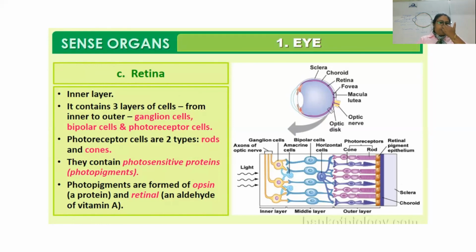Okay. So these photoreceptor cells can be further subdivided into 2 types. One is rod and other is cone. And they have photosensitive proteins which are called photopigments. Photopigments are known as opsin, which is a protein, and other one is retinal. Retinal, if you can identify the name, retinal is a derivative of retinol, which is vitamin A. That's why it is said that you should have enough vitamin A to have good vision.